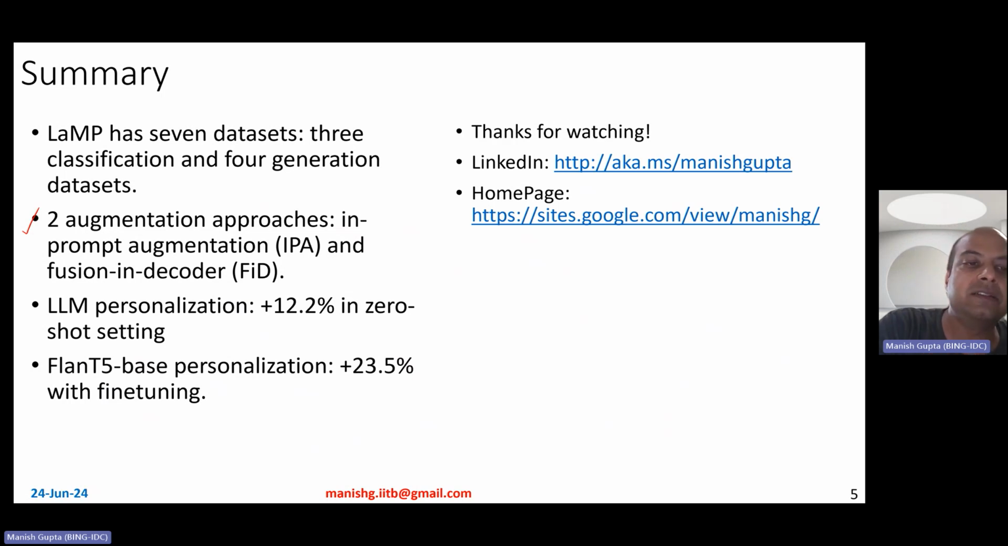The LLM personalization basically leads to about 12 point improvement in performance in the zero-shot setting on average across these 7 different benchmark data sets, while fine-tuning Flan T5 base with personalization information leads to a 23.5% performance improvement across all of these 7 tasks.